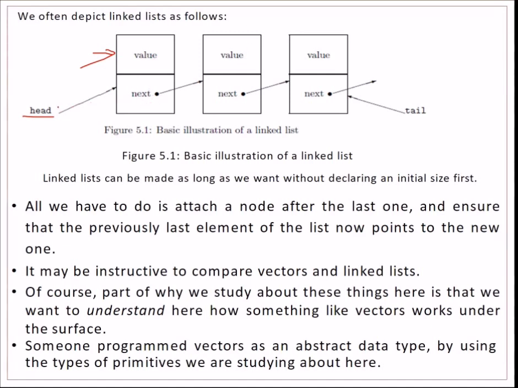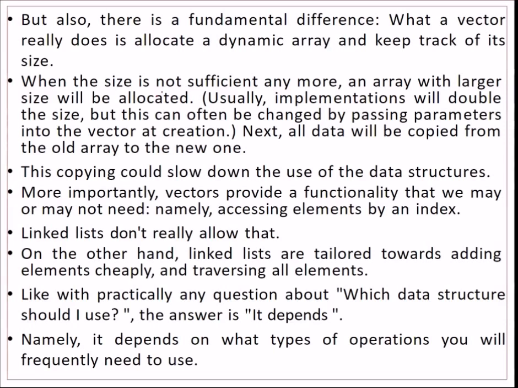This is why if we are at head, we can go to the next one, and again from this node we can go to the next one, and finally the last one can be pointing to a null, or it is maybe pointed to by a tail. This is how it is done.